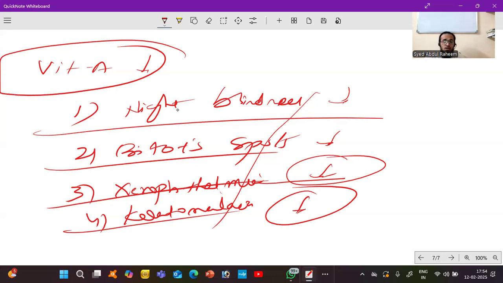So here what happens? Your eyes become very dry, with redness and inflammation of the conjunctiva. This time you need medical intervention to treat the symptoms, along with improving vitamin A intake. Sometimes you need to take vitamin A supplements also.